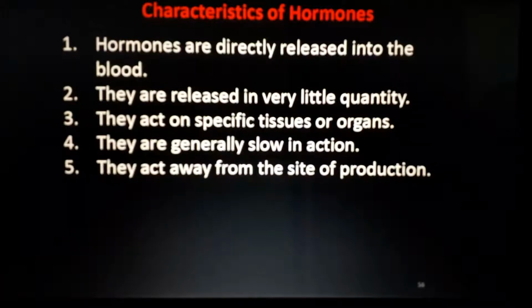They act on specific tissues or organs. Understand? Specific tissues. For example, the pituitary gland has two jobs. One is to control the entire hormonal glands in our body, and at the same time it regulates growth in human beings.